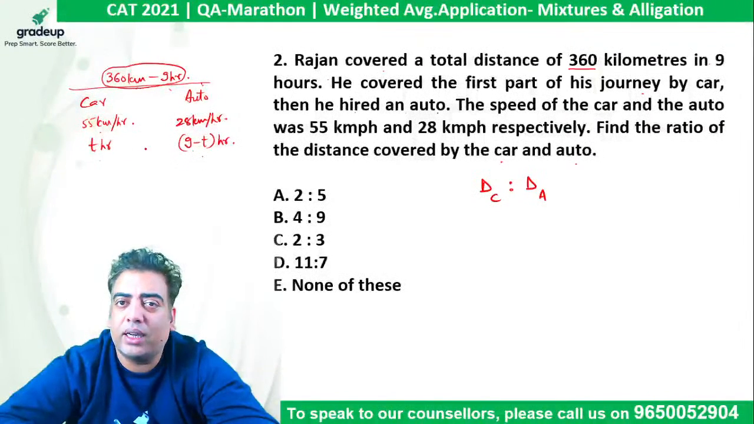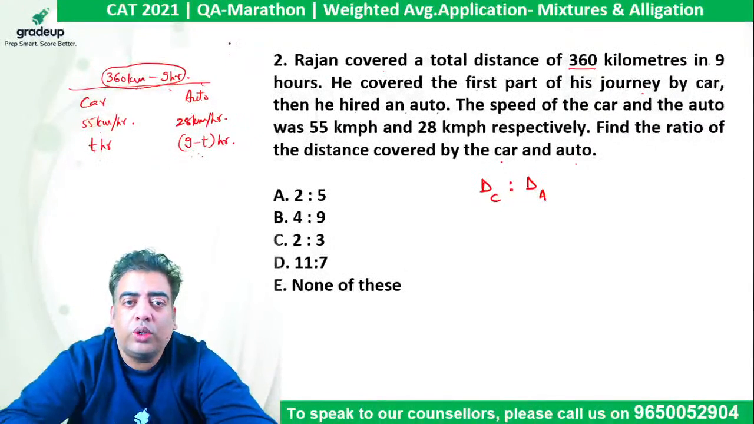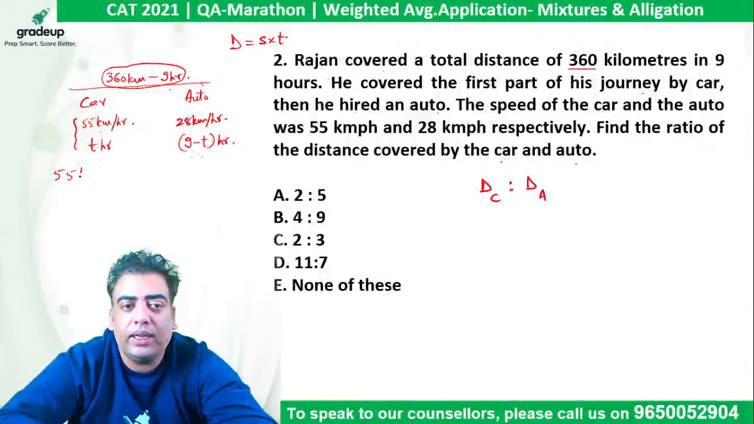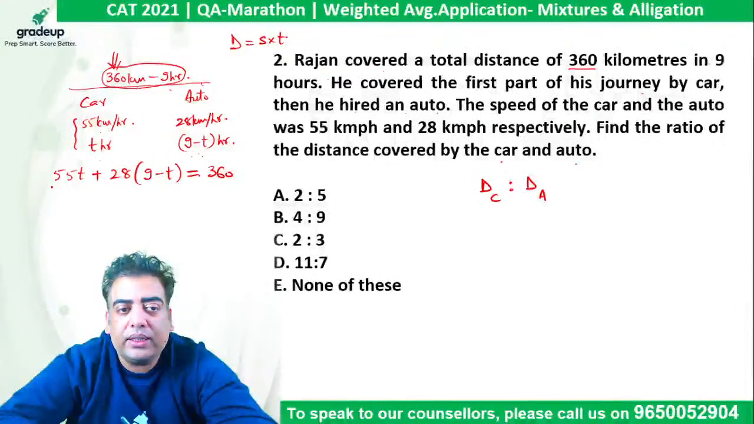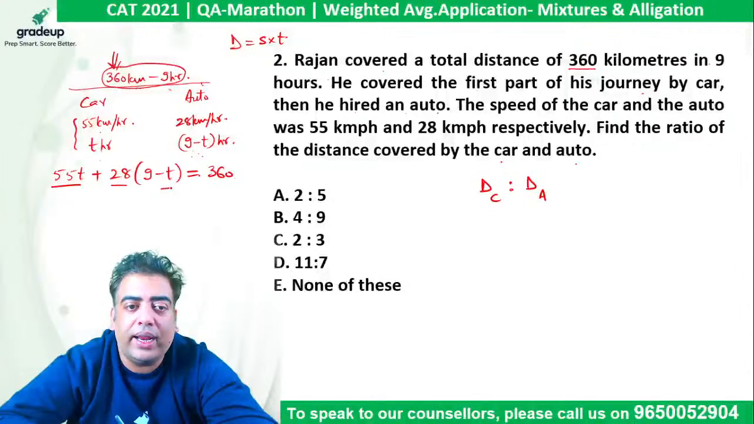Instead of x and y, it's better to deal with only one variable. So distance is nothing but speed into time. So we can say the distance covered by car will be 55t and that covered by auto will be 28 into 9 minus t, which should be equivalent to the total distance covered, which is 360 km. Now if we simplify this, 55t minus 28t, so 55 minus 28 comes out to be 27, and here 4 minus 2 comes out to be 2.